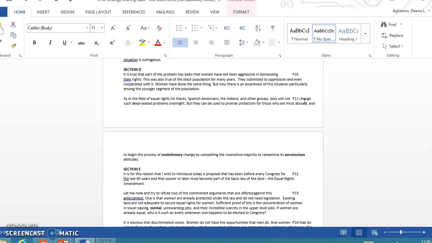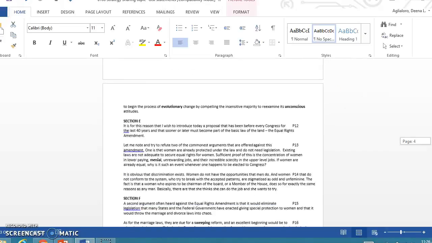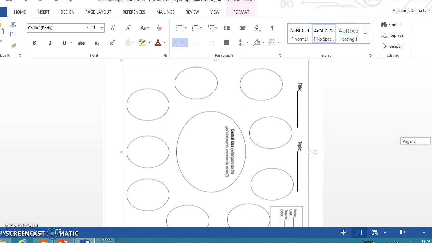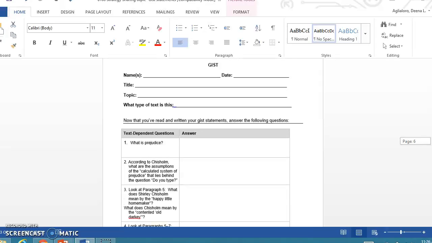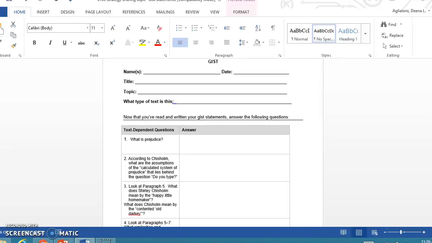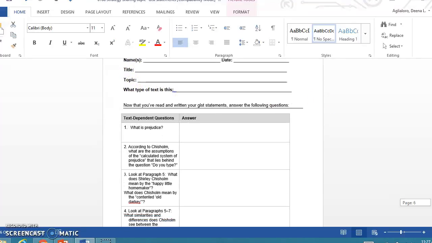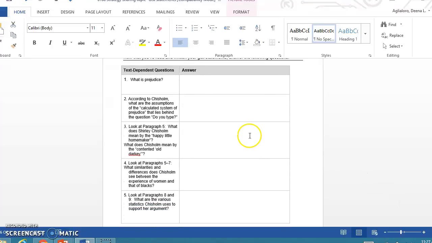After we do that, the next lesson is that they are able to identify the central idea and that they are able to answer these text-dependent questions based off the notes that they have taken while reading this passage. So again, it starts off with them identifying the title, the topic, and what type of text this is, because I want to make sure that they know that this is a speech. And then they answer these 5 questions, which are pretty standard and that are things that we've gone over while we were identifying just key details and the central idea.